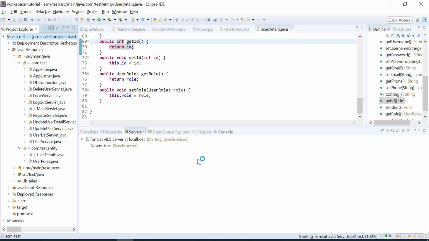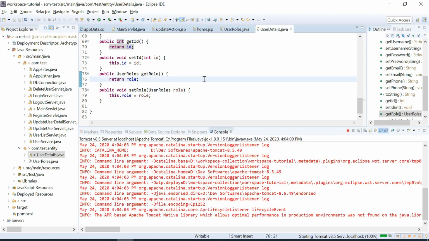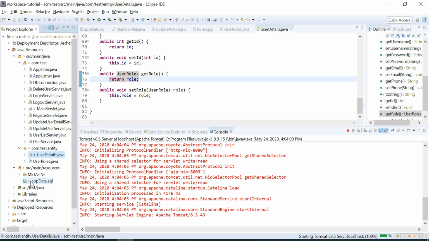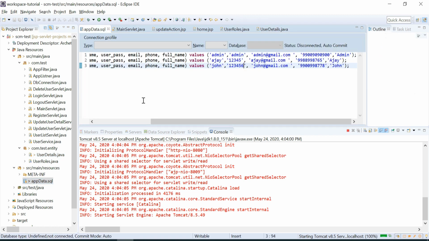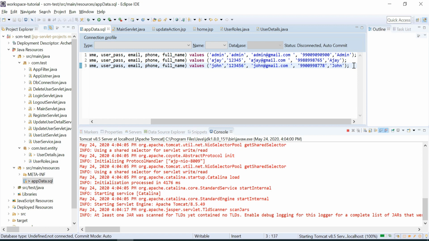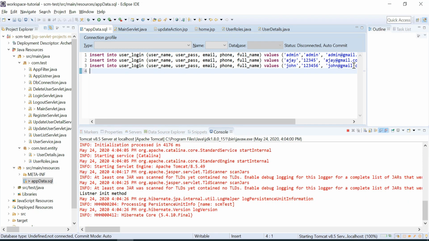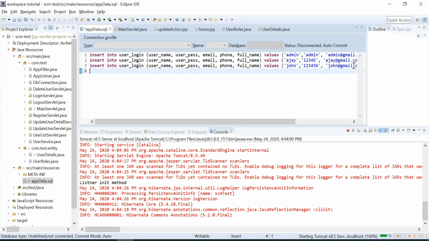We can see the table structure as soon as it is created. One more thing, we have used predefined users. As soon as the application loads, it needs to load the users also. We did it like that. Now we will take some predefined roles also, like user and admin, as the two roles we are going to consider.